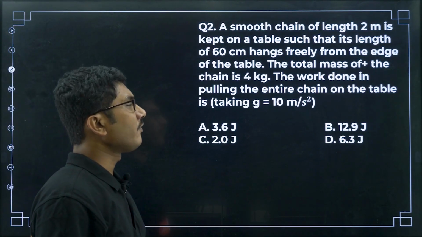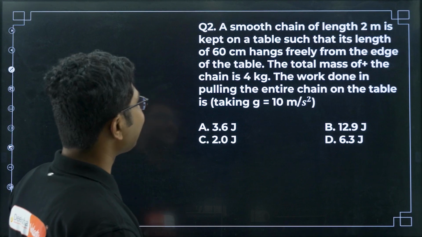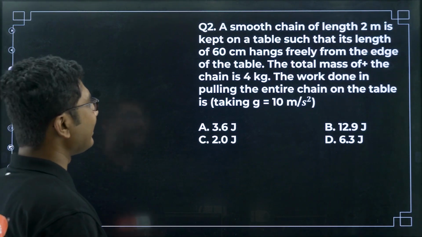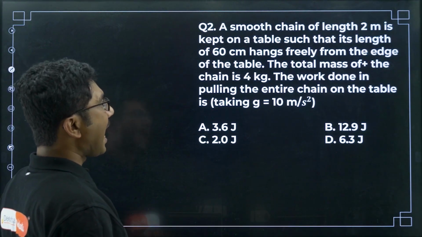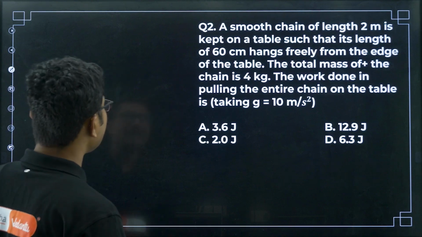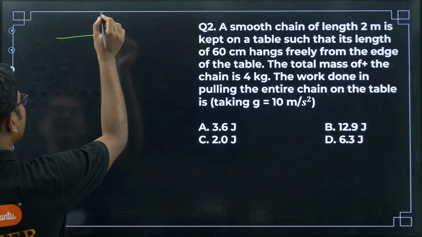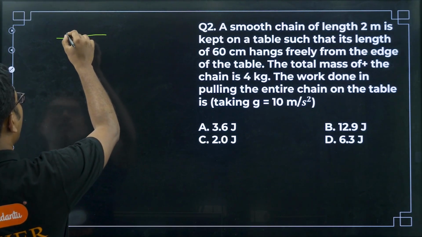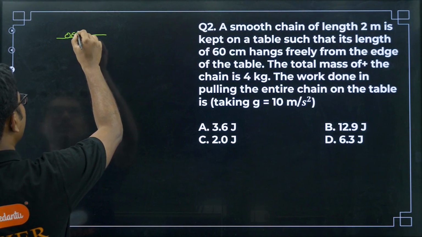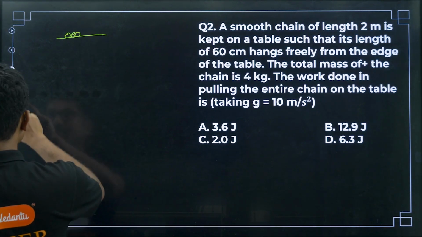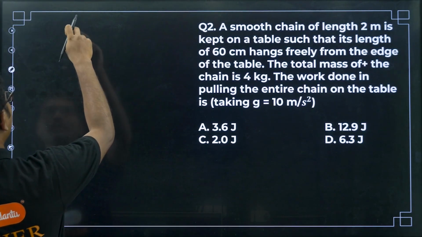A smooth chain of length 2 meter is kept on a table such that a length of 60 centimeter hangs freely from the edge of the table. So, there is a table there, and from that table, 60 centimeter hangs. What is the total length of the chain?